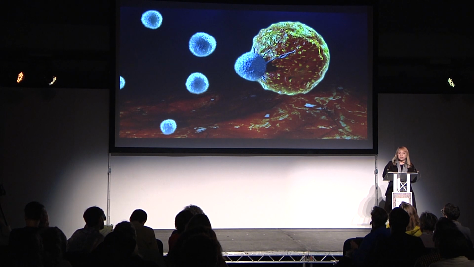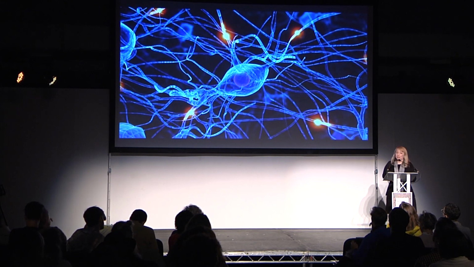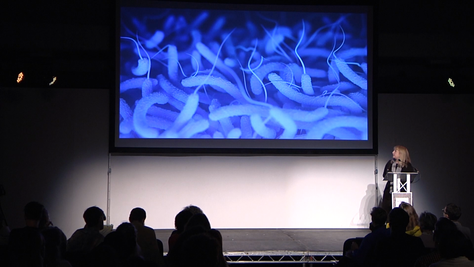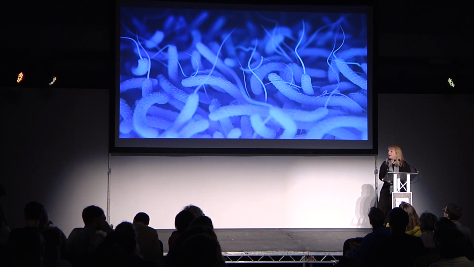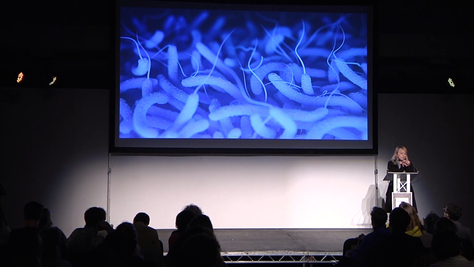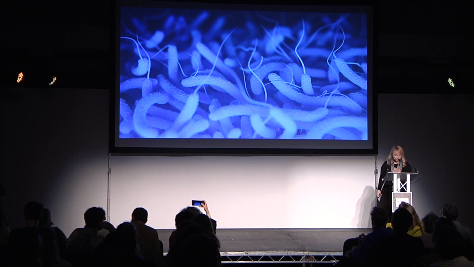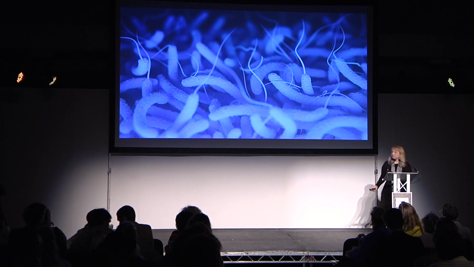Should we be looking at the immune system? Should we be looking at neurons and their ability to self-organize? And should we be looking at things like bacteria and their ability to work together to do things like create biofilms? And maybe there's something that we could do there on the front of antimicrobial resistance. And if you're interested, we're actually building a swarm arena for microbes right now. So you can come and chat with me a little bit later on if you have ideas of what bacteria we can put in there.